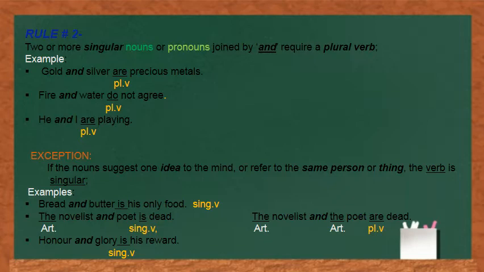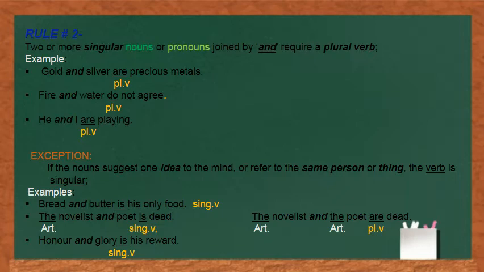However, there is an exception to this rule. Let us look at that exception. And the exception says that if the nouns suggest one idea to the mind or refer to the same person or thing, the verb is singular.